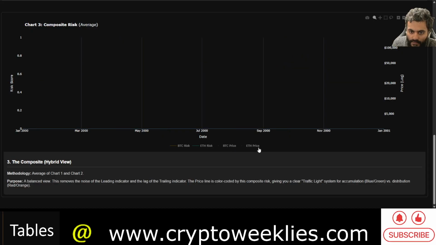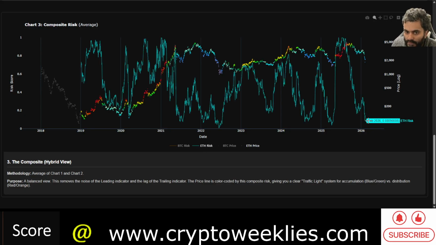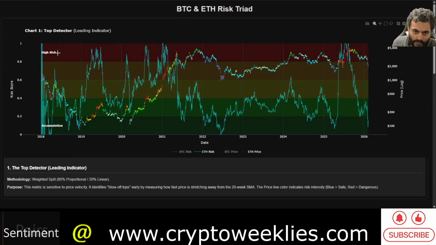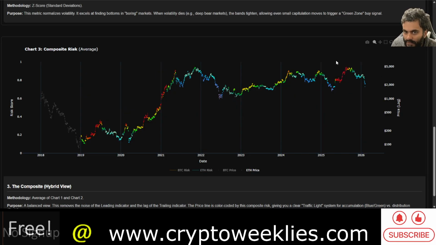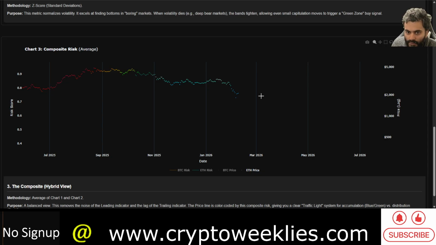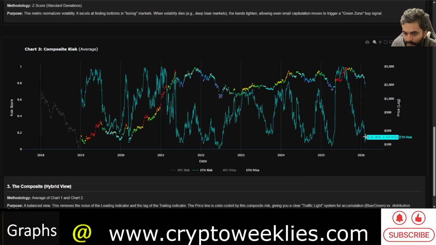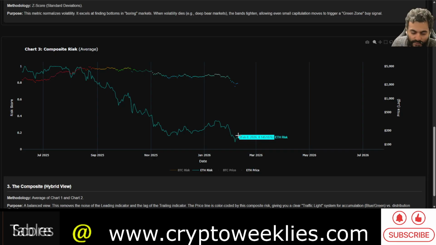Coming to the ETH composite risk as an average of the two models, the leading top detector and the bottom detector composite together forms this risk based analysis of what the ETH risk could be. At this point, it's not in the lowest risk regimen, it's still at around somewhere between 0.1 and 0.2 risk. If you were to overlay this with respect to the secondary y-axis, you would see that the ETH risk of accumulation is at around 14% or 0.14.